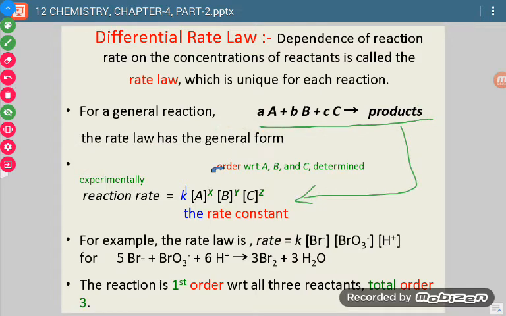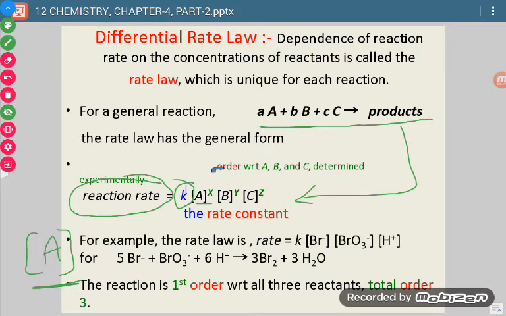So what is rate law? It is the relationship between the rate of a reaction and the rate constant, K. When we write something in square brackets, some reactant or product, it means the molar concentration of that particular species. Just like here, this is the molar concentration of A, or we say it is the active mass of A.